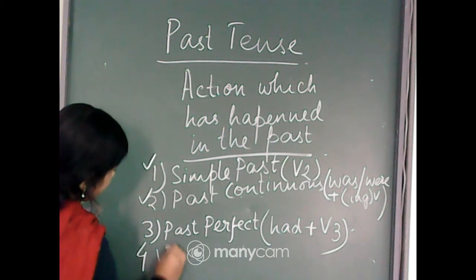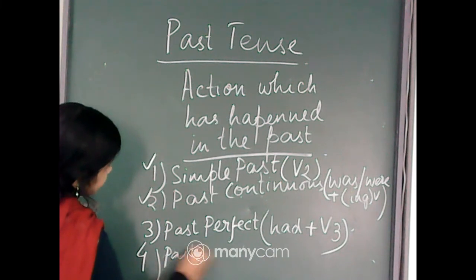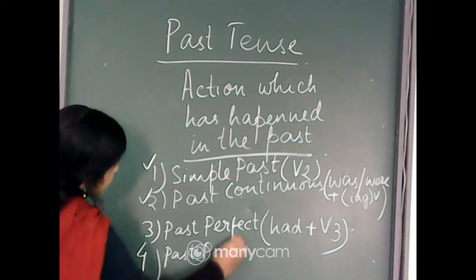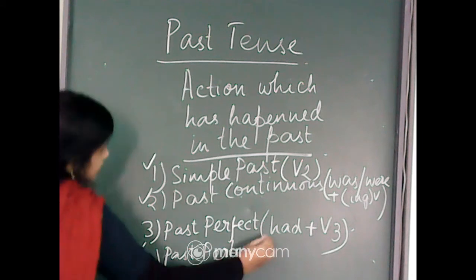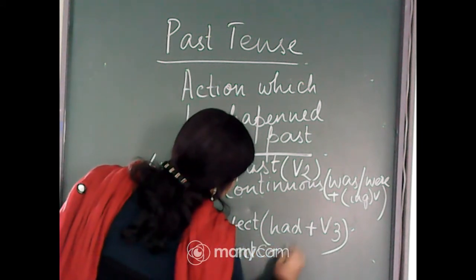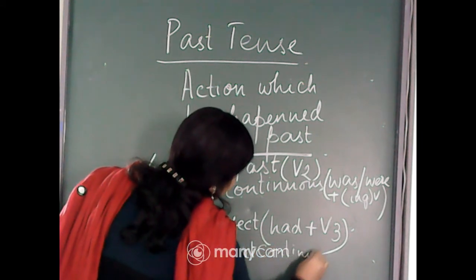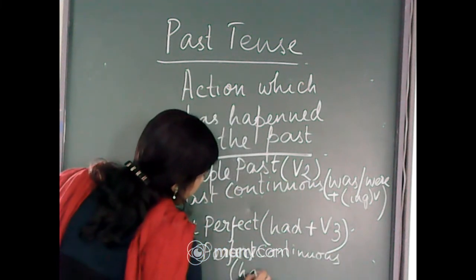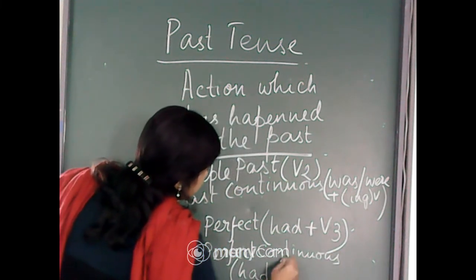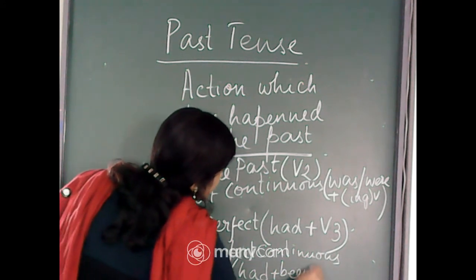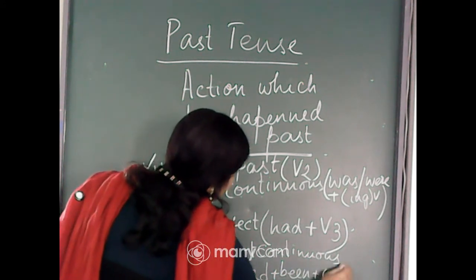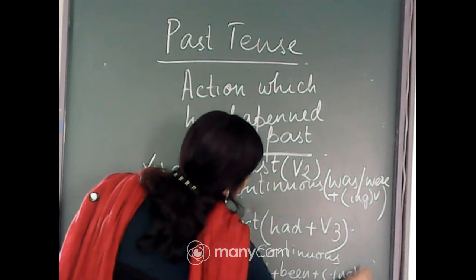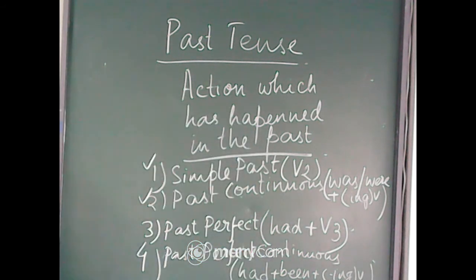Past perfect continuous. The form of this is had plus been plus ing form of the root verb. This is the form of the past perfect continuous tense.